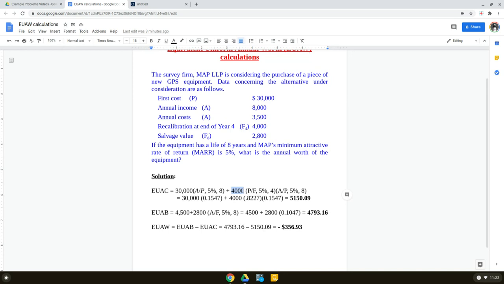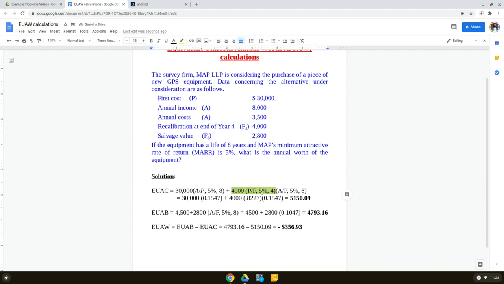Since this is a future value and first we want to find its equivalent present value, we need to multiply it by the P given F factor, basically F4, at 5% and 4 years, because we are bringing it back by 4 years. That will be our equivalent P value.